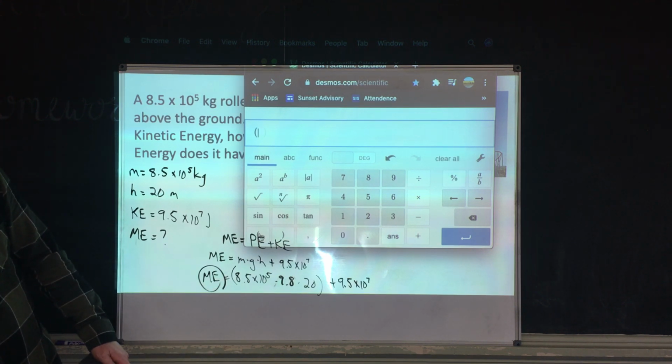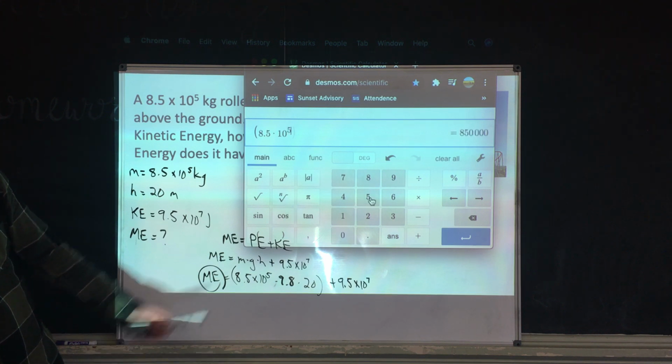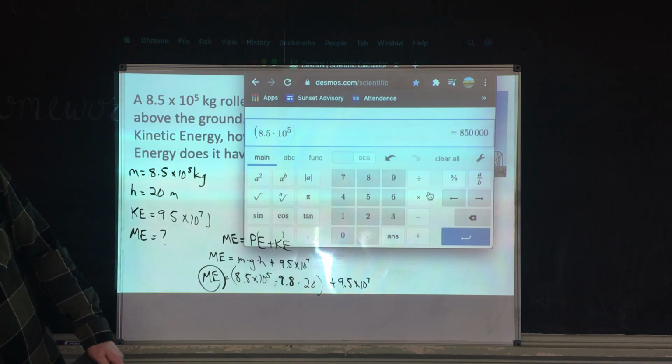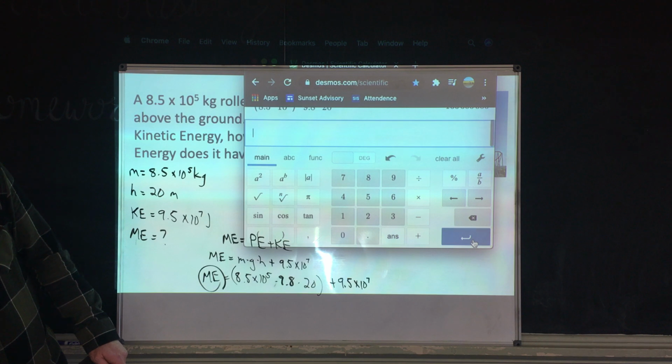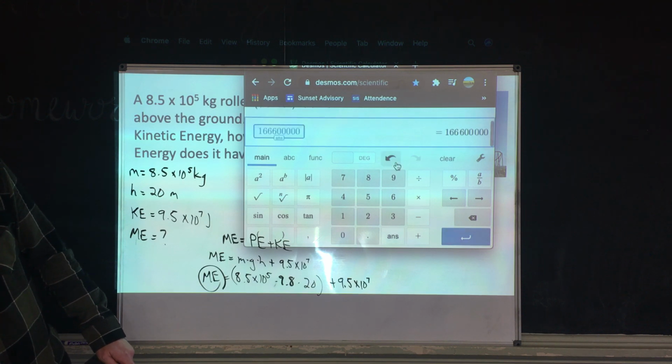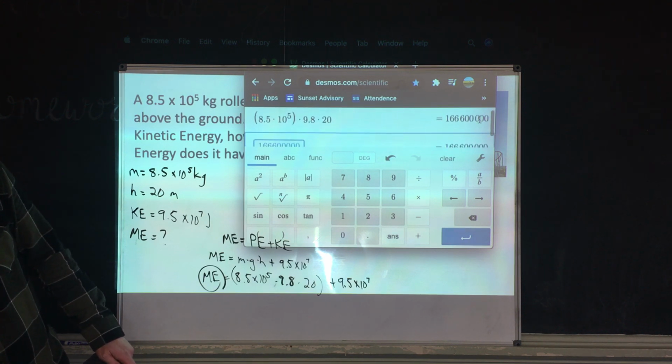So I'm going to go parentheses, 8.5 times 10 to the 5th power. I hit that a to the b. I'm going to go forward, close parentheses, times 9.8 times 20. This is everything I have right here. I'm going to hit enter. And then I'm going to hit answer, which gives me my answer from this one.